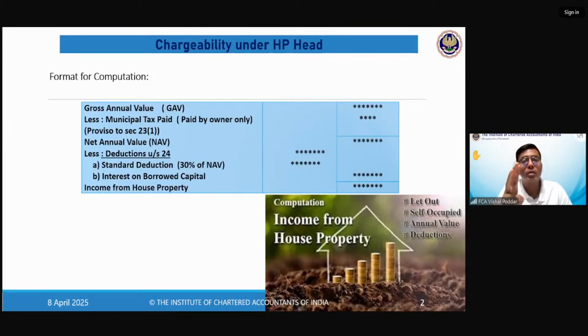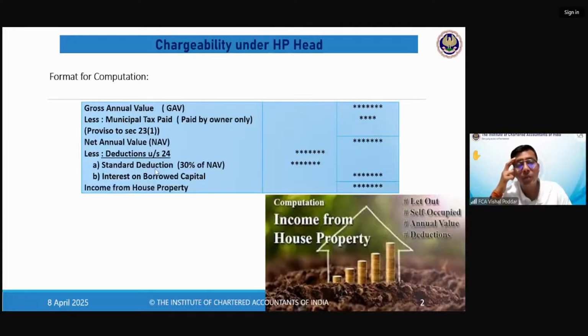Tick. Third, once it is falling in the HP head, now I have to come to the format first and try to fit in the values. First value is gross annual value. Yes, 20,000 per month into 12 months, 2,40,000. Minus municipal tax, nowhere given in the sum, dash. Net annual value, 2,40,000.